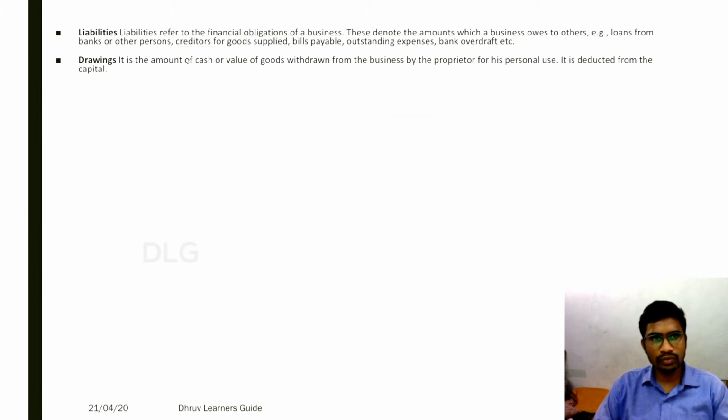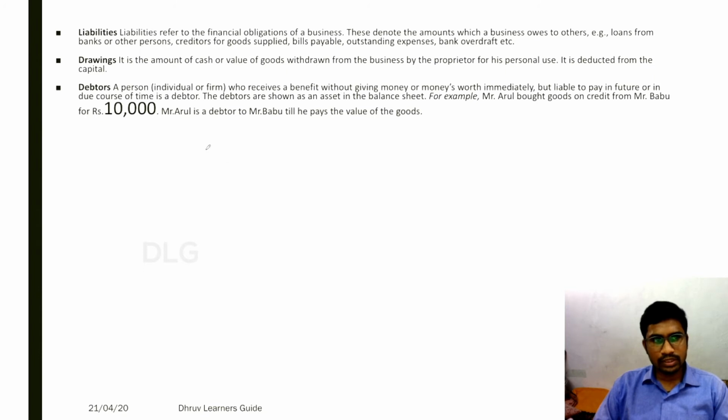Drawings is the amount of cash or value of goods withdrawn from the business by the proprietor for his personal use. It is deducted from the capital. So when we prepare the balance sheet, in case the proprietor withdraws some amount of cash, or takes the goods which he has purchased, that is to be deducted from his capital.